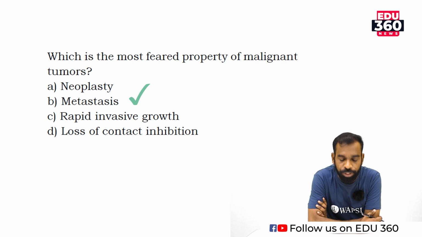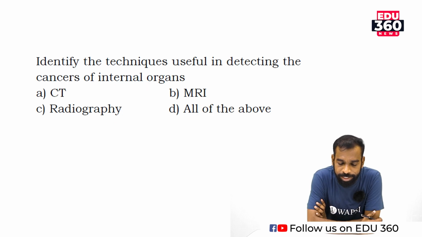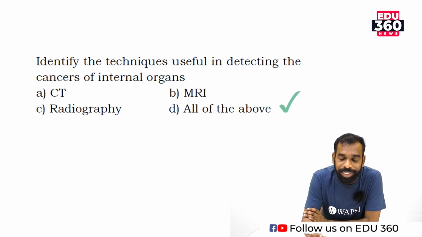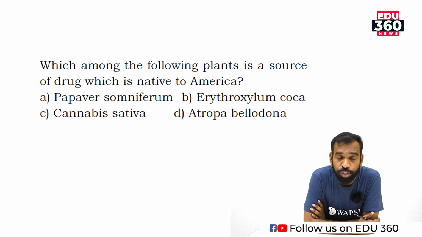Next question. Identify the techniques useful in detecting cancer of internal organs. First one, CT scan. Second one, MRI scan. Third one, radiography. And fourth one, all of the above. The correct answer is all of the above. All these are techniques: CT, MRI and radiography, otherwise called X-ray, which are used for detecting cancer. Move to the next question.